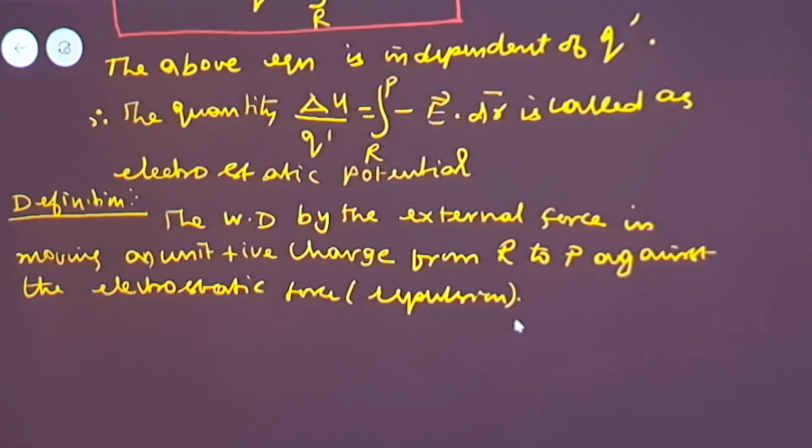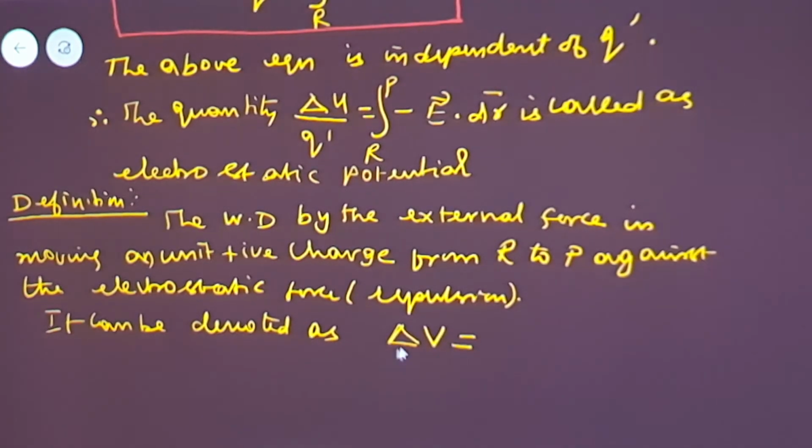We can also denote that as: change in potential, delta V, is equal to the potential at point P minus the potential at point R, Vp minus Vr.